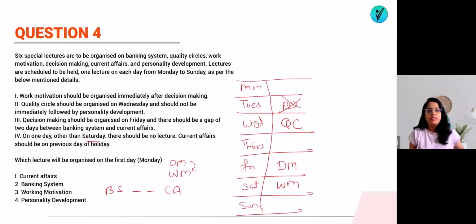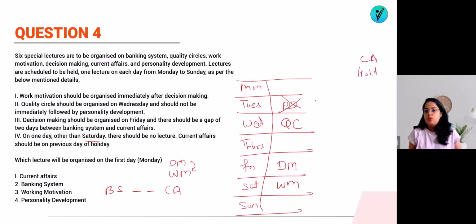So on Saturday there should be a lecture, as we know there is work motivation. There is one holiday, and current affairs should be on the previous day of the holiday. So just before the holiday there should be current affairs. And we know that there should be two lectures between current affairs and banking system.